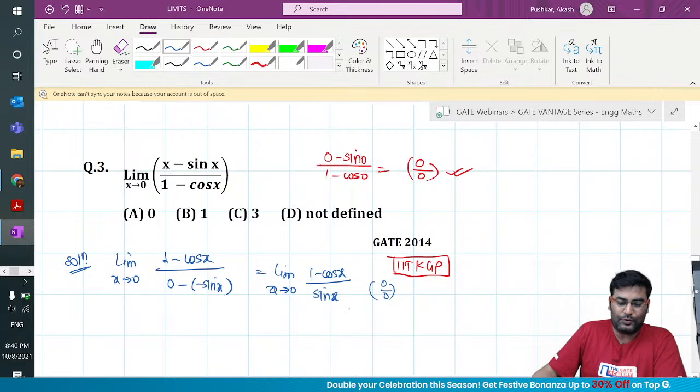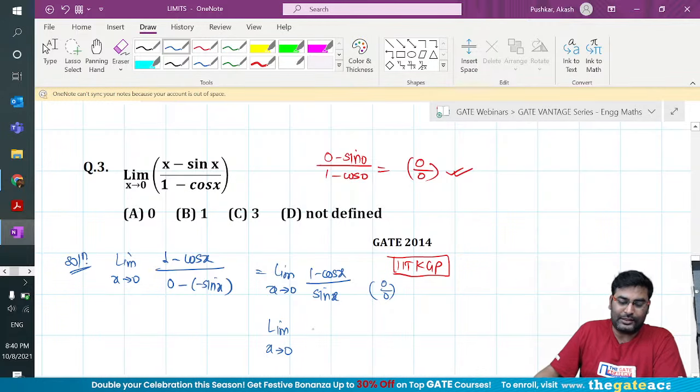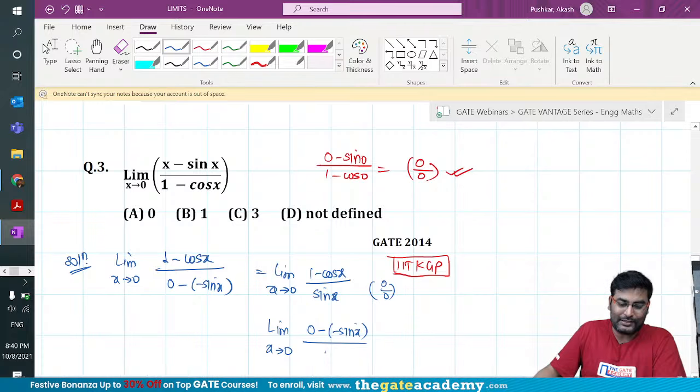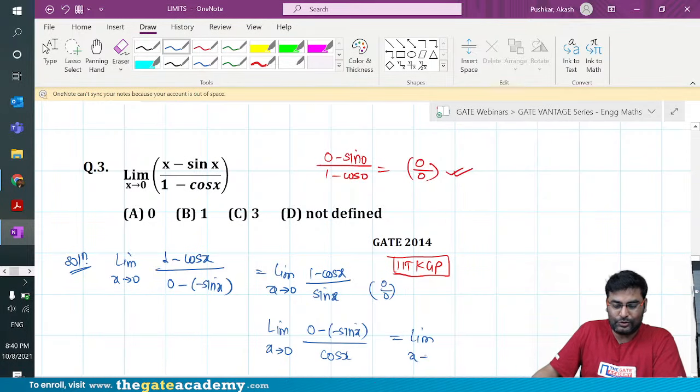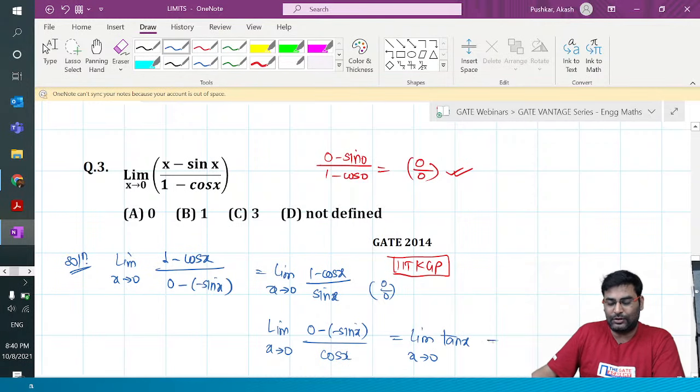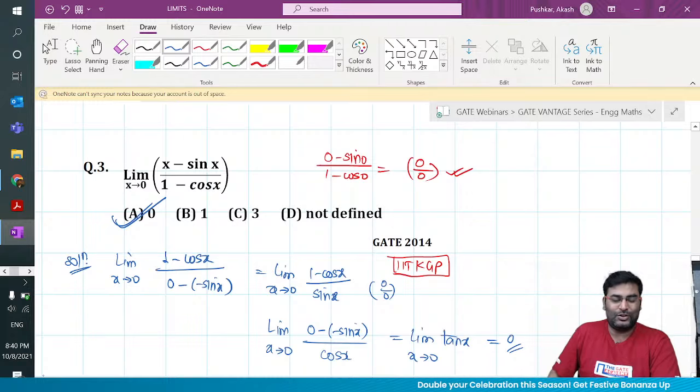Now again, if I put x tends to 0, I get what? 0 by 0 form. So I have to re-differentiate it. I have to go one level down. So I'll differentiate it one more time. So it is 0 minus of minus sin x, and sin x differentiation is what, guys? Cos x. So I get limit x tends to 0, tan x. Sin x by cos x is tan x. The moment you put 0, answer is 0. So good. I think almost all of you got it right. Answer is option A. So just imagine that you have got 1 mark here.